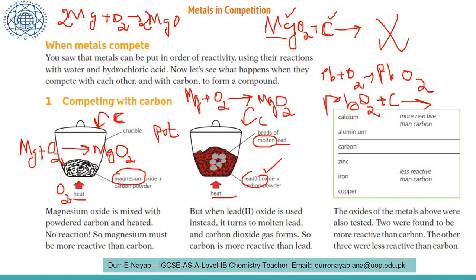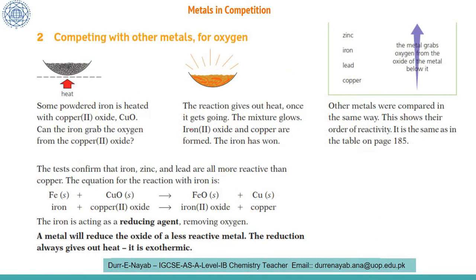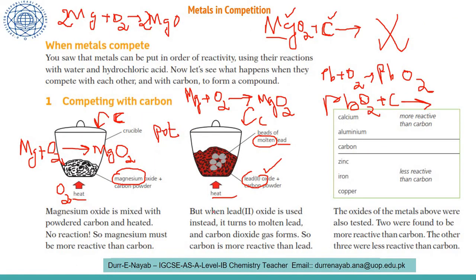So what we analyze gives us an idea that carbon is more reactive than the lead in this competition. When lead oxide is used instead, it turns to molten lead and carbon dioxide gas is formed. So carbon is more reactive than lead. The same was done for calcium, aluminum, zinc, iron and copper.